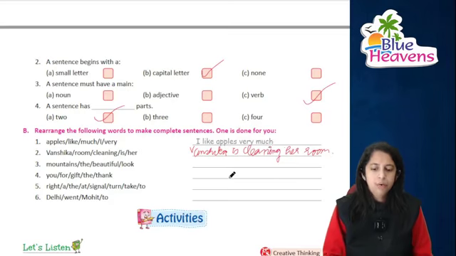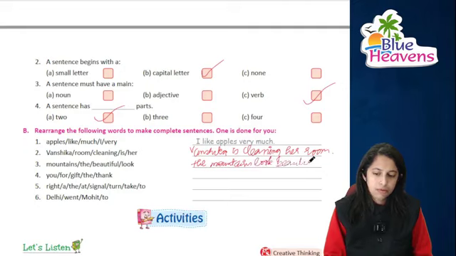Right? Mountains, the beautiful look. The mountains look beautiful. Beautiful means it looks, देखिए, और यहाँ पे आप T capital बनाइए. You for gift, the thank you for the gift.